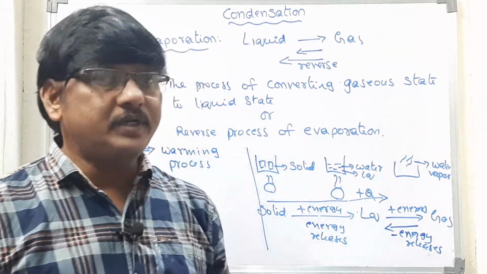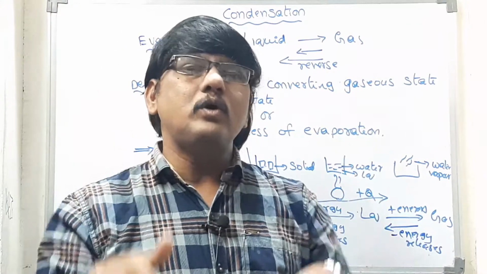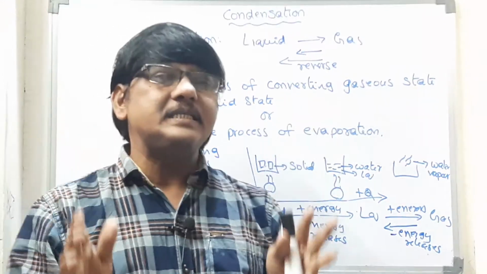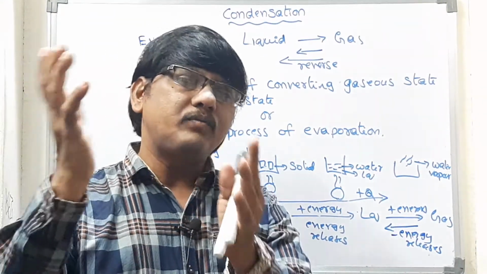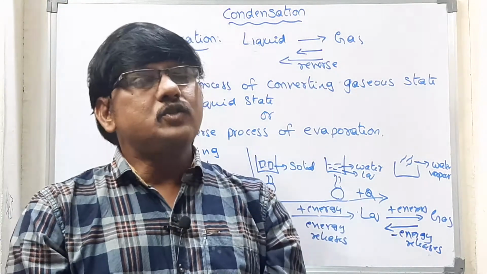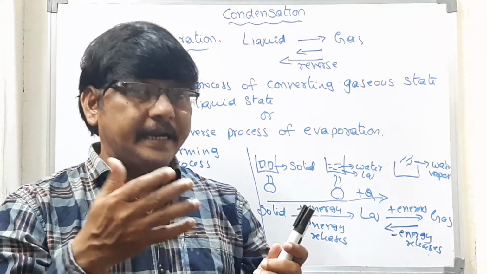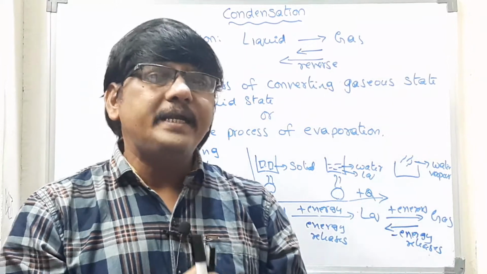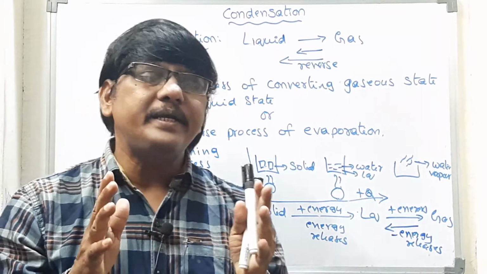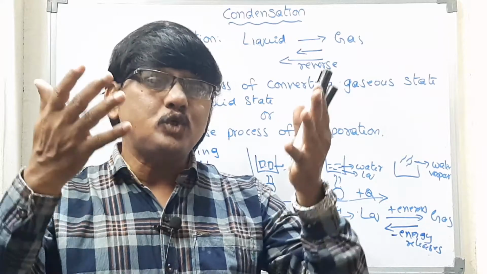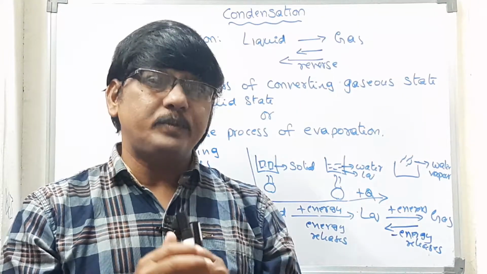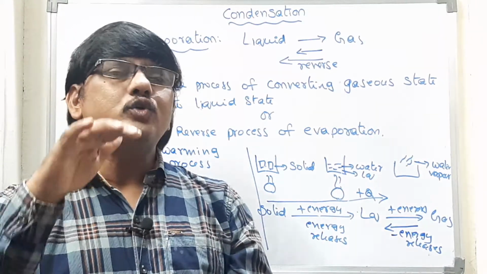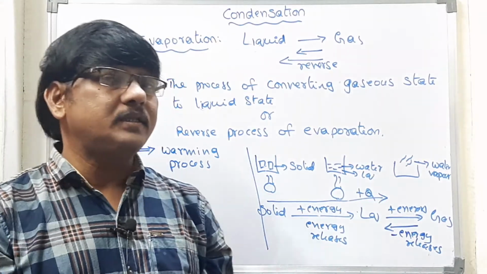What is meant by dew? In the winter season, as the temperature of the atmosphere goes down, due to the lower temperature the water vapor present in the gas state converts into water. Then we can see water droplets on window panes, on leaves, and at the edges of objects. Why is it happening? Due to condensation. Due to the lower temperature, the water vapor present in the atmosphere becomes water. That is what we call dew.